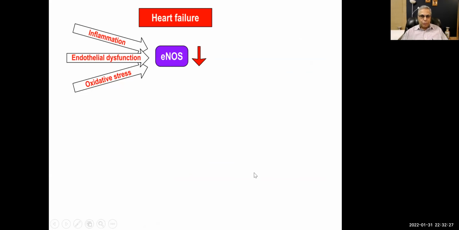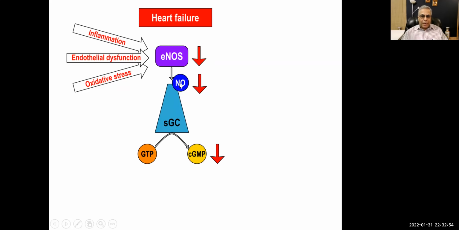So here is the mechanism of action. What is happening in heart failure is, because there is inflammation, and whenever there is inflammation, there is going to be oxidative stress. And whenever there is oxidative stress, there is going to be endothelial dysfunction. And this endothelial dysfunction will reduce the amount of endothelial nitric oxide synthase. So we will get a decreased amount of nitric oxide, which is a vasodilator. And nitric oxide actually stimulates soluble guanylate cyclase. So GTP will not be converted to cyclic GMP, because that's the function of guanylate cyclase.